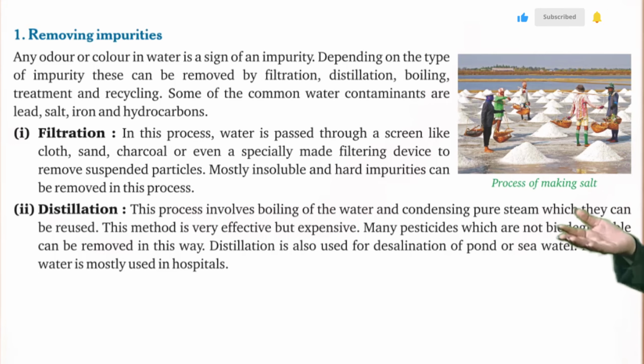Second, distillation. This process involves boiling of water and condensing pure steam, which can then be reused. This method is very effective but expensive. Many pesticides which are not biodegradable can be removed in this way. Distillation is also used for desalination of pond or seawater. Distilled water is mostly used in hospitals.